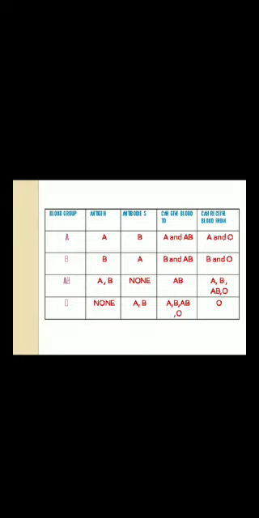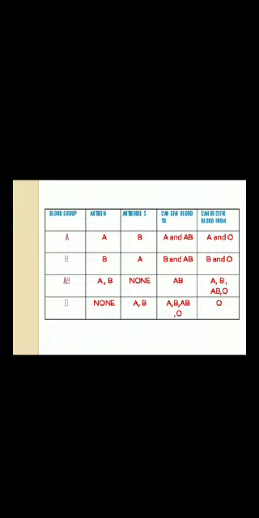So, A person will be having an A antigen and B antibody, okay, and he can give blood to A and AB group, and he can receive blood from A and O group. So, B will have a B antigen and anti-A antibody. So, he can give blood to B and AB, and he can receive from B and O. And AB blood group, they have A and B antigen, they don't have an antibody, and they can give blood only to AB group, and they are called universal acceptors, because any person can give them blood. AB and O person can give them blood, but they can give blood only to AB person.